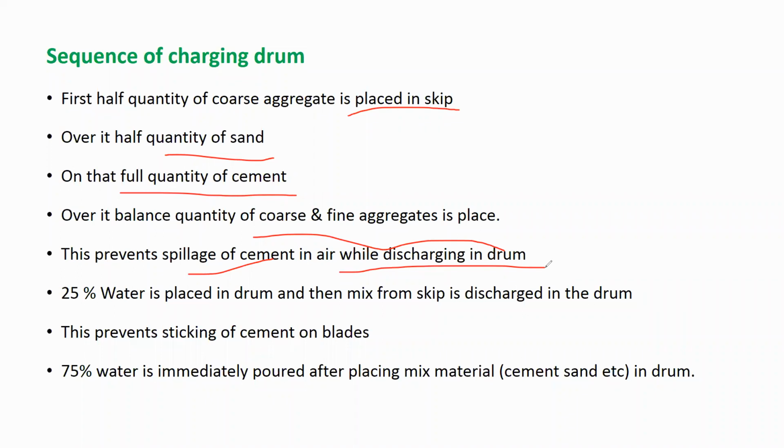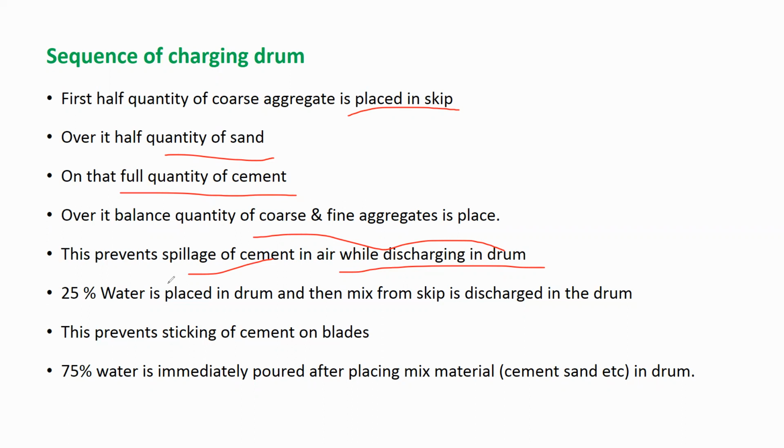If you put the cement at the top or at the last, there will be spillage of cement. That's why you have to sandwich the cement in between the layers of fine aggregate and coarse aggregate.